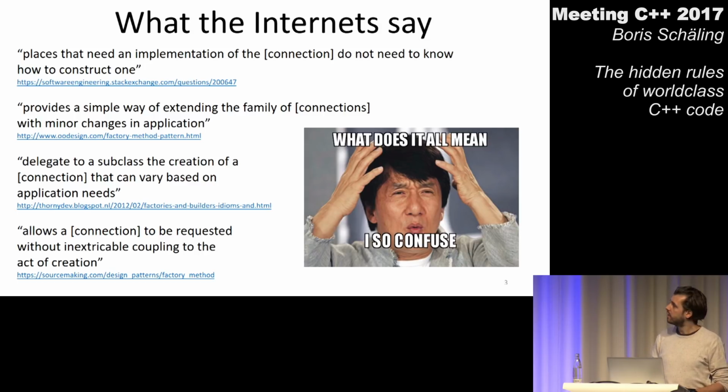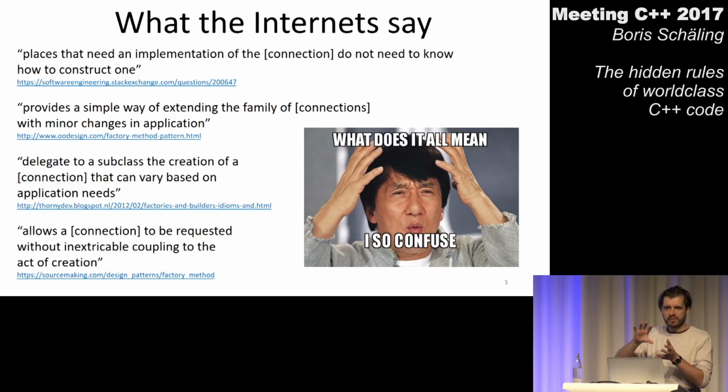All good so far. Let's look at the third quote. Somebody wrote, delegate to a subclass the creation of a connection that can vary based on application needs. And what the hell does that mean again? Well, it also refers a little bit to delegation. After all, it even says delegate. It also talks about subclass again, so it has something to do with extensibility. But it also talks about the creation of a connection.